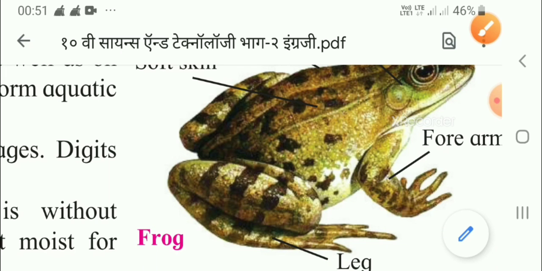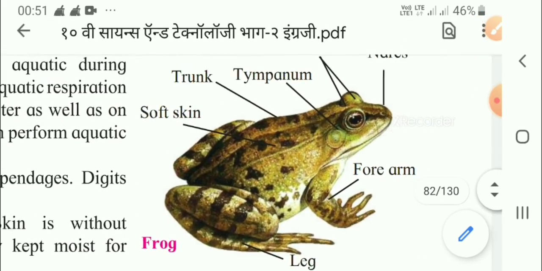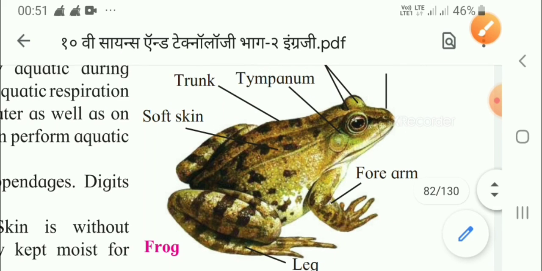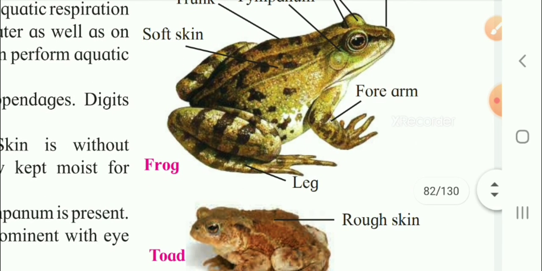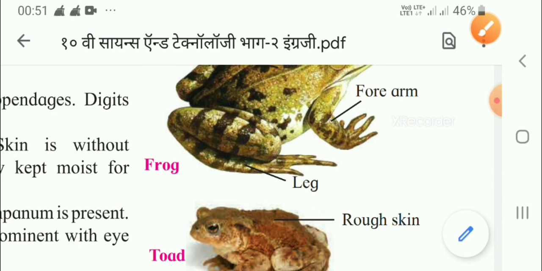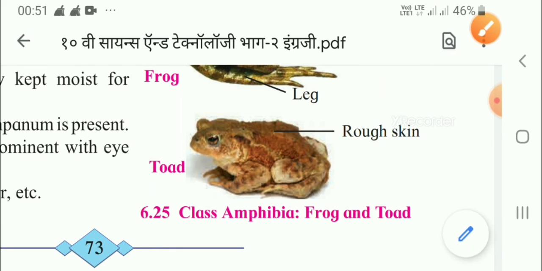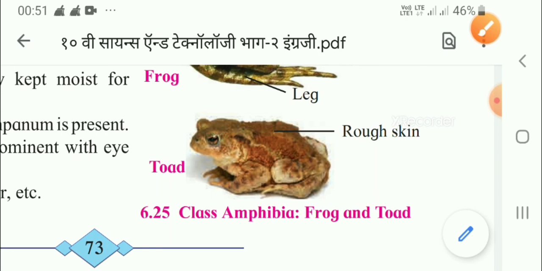Now, how is the structure of the frog, children? See here. Tympanum is present. This is the trunk part, soft skin is there, forearms are there. Forearm means those which are present in the front. Then here we can see legs are there. In case of the toad, the rough skin is there. Rest all structures are more or less the same. So this is all about class Amphibia.